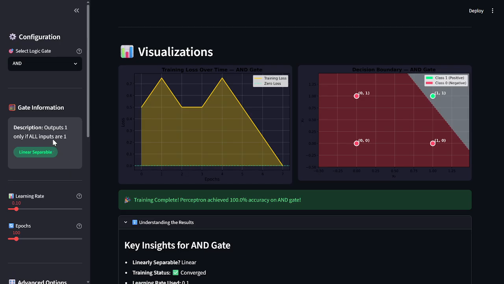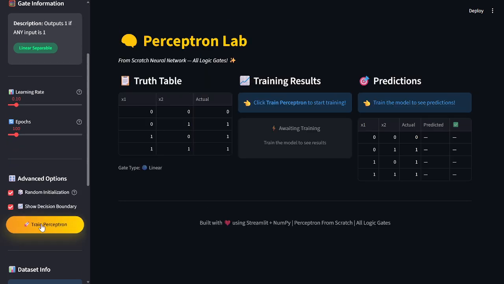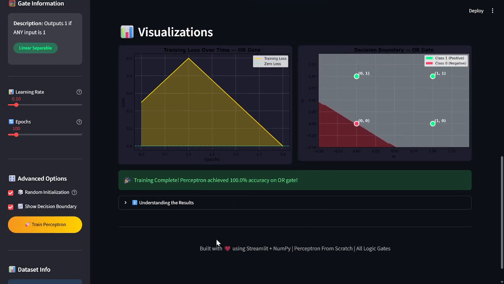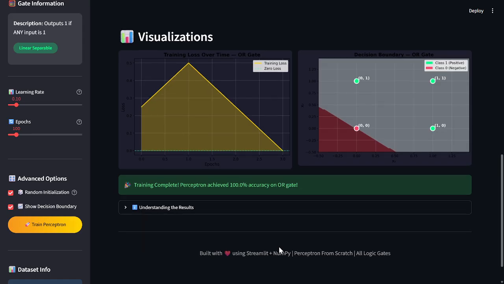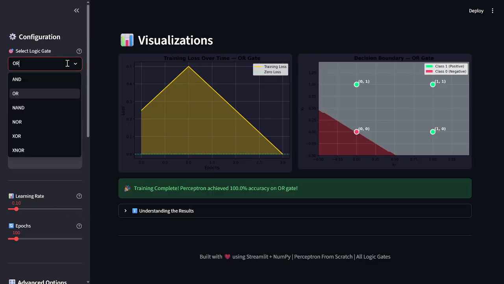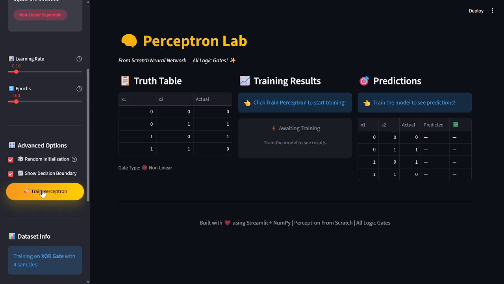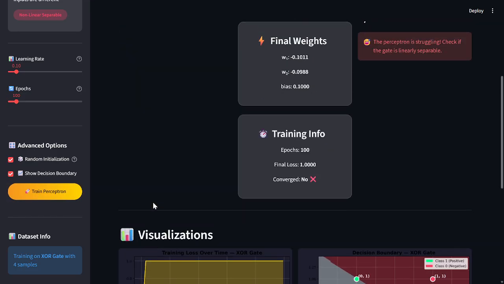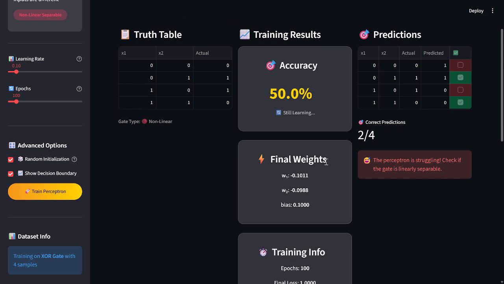Another example, if we consider the OR gate, and if I train the perceptron, one straight line is enough to separate class 0 from class 1. Therefore, the OR gate is also linearly separable. And in this project, the gates AND, NAND, and OR are linearly separable. And if I choose XOR in this project, look here, the option says non-linearly separable. And if we train our perceptron, the accuracy is also 50%, still learning, and the perceptron is struggling.